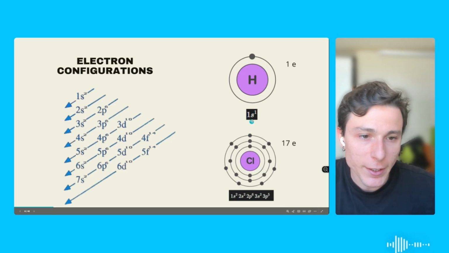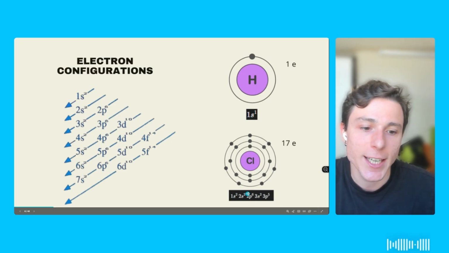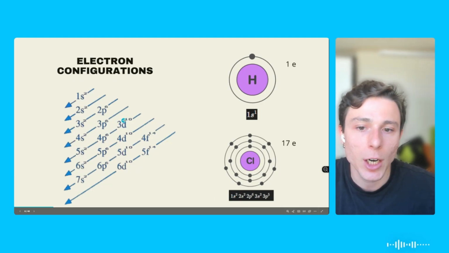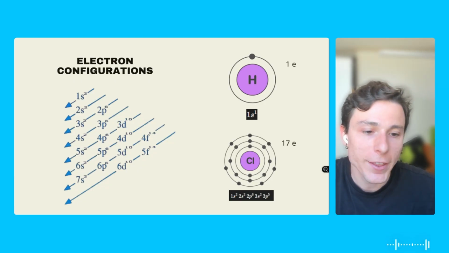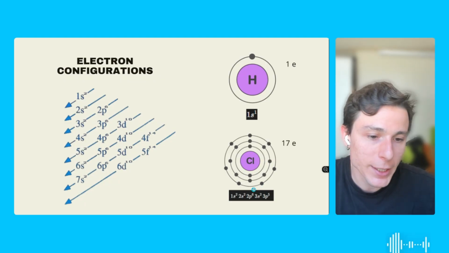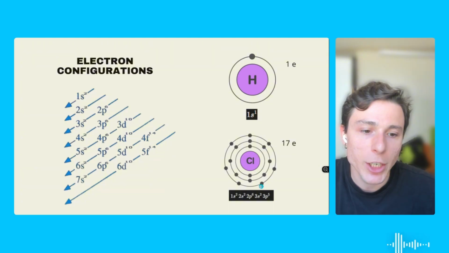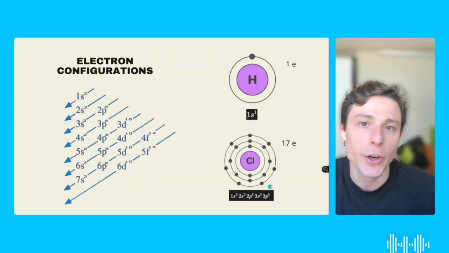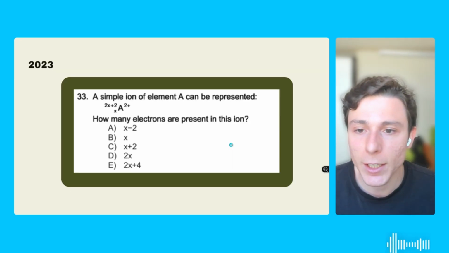So don't forget, the sublayer S can accommodate 2 electrons. The sublayer P can accommodate 6, okay? And the sublayer D can accommodate 10 electrons. If we know that in their valence shell, that will be this one here, the third one, we have 7 electrons. We know that this element here is really looking forward to getting 1 more electron, so it can stabilize in their 8 electrons. So very quickly, let's take a look at an example here.